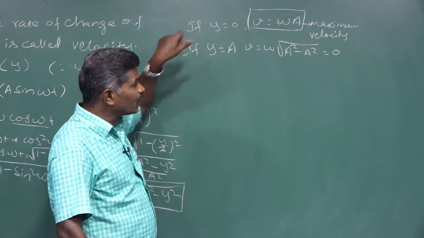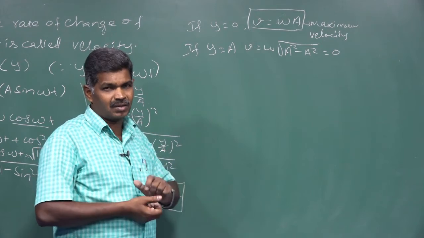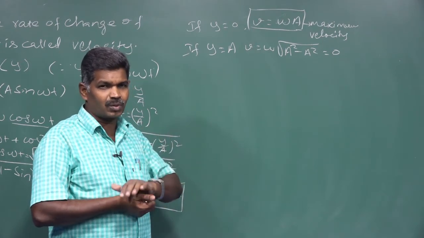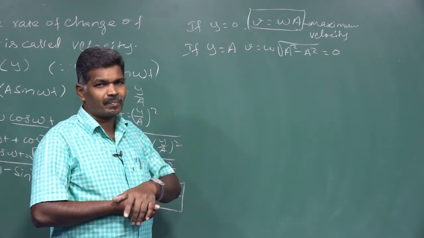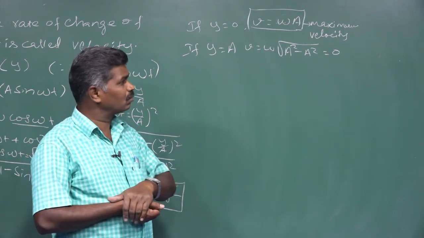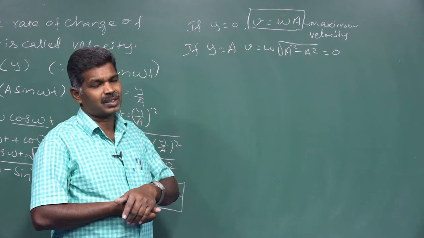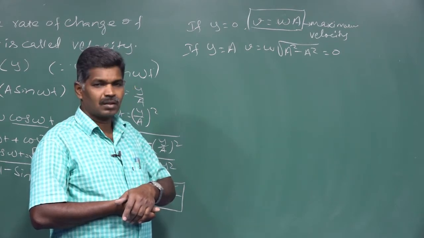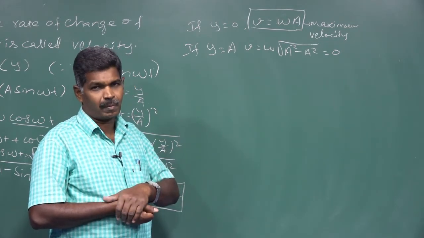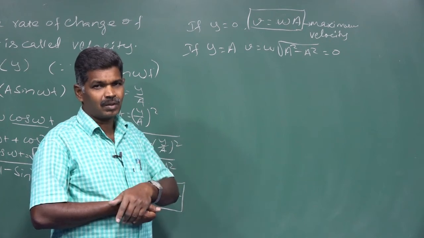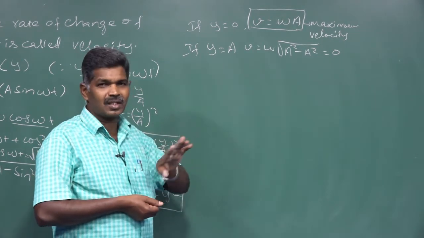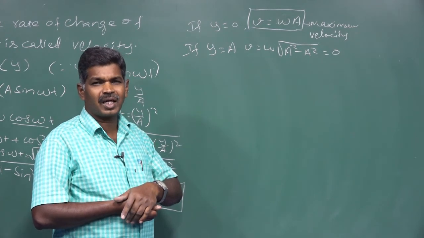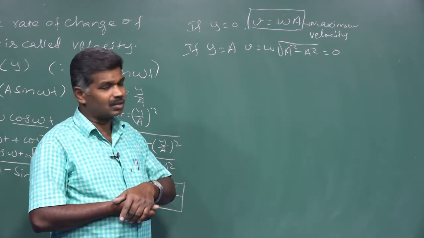So from these two cases, what we are saying is, in a simple harmonic motion, if the particle is at the mean position, displacement is 0 and velocity is maximum. But at the extreme position, that is the maximum displacement, at that point velocity becomes 0.